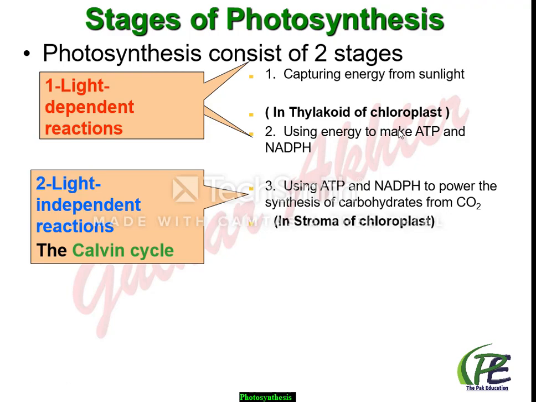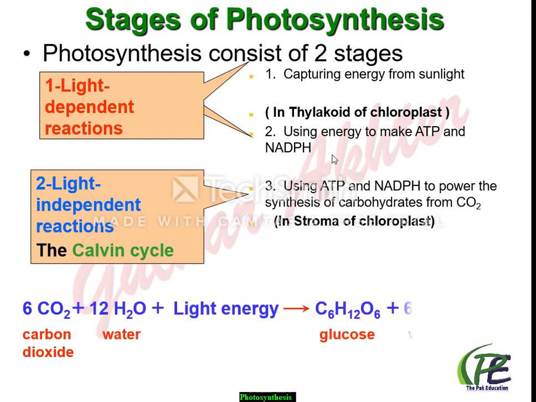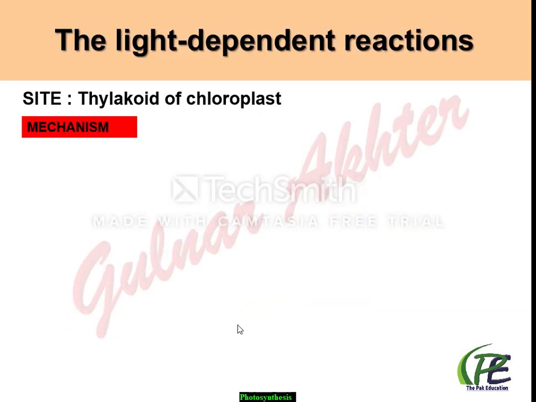Now let's discuss the requirements of the light reaction. As we have discussed, overall in photosynthesis 4 things are required, and out of 4, three are involved in the light reaction: the photosynthetic pigment or chlorophyll, water, as well as light. These three things are used in the light reaction, whereas carbon dioxide is used in the dark reaction or the light independent reaction. Now let's discuss what kind of processes or functions take place in the light reaction.